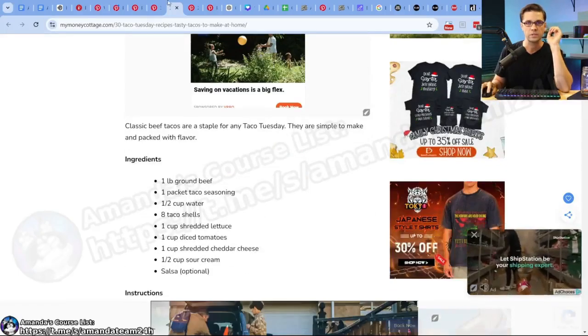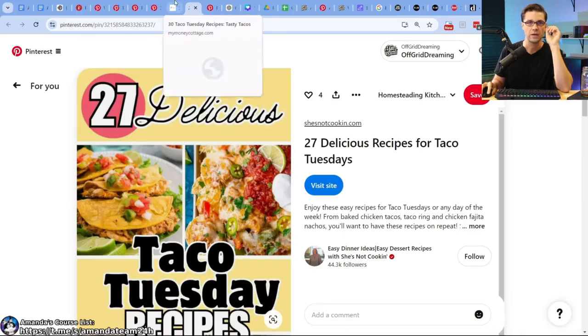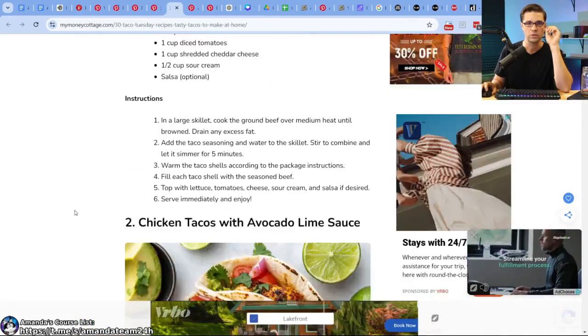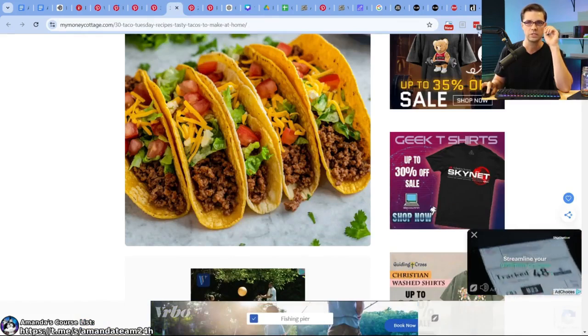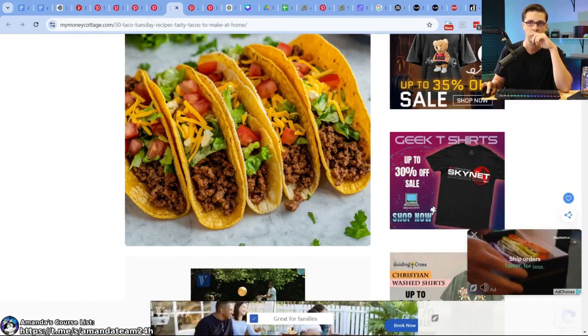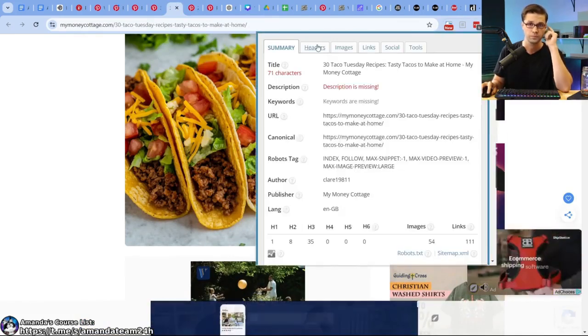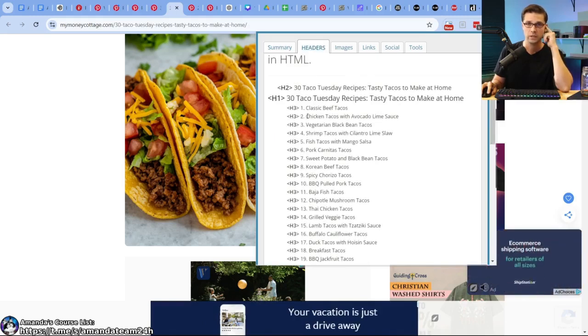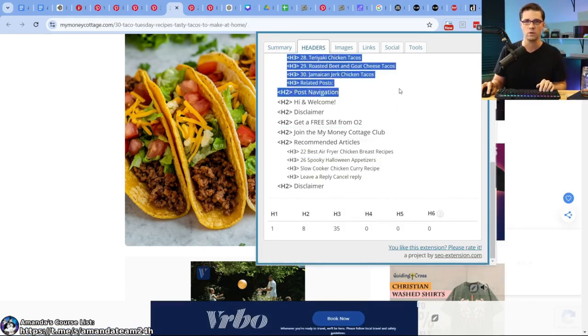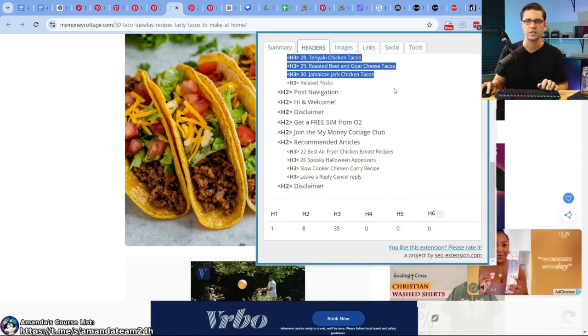Old school SEO tactics. I think my computer is lagging a little bit because of all these display ads that recipe blogs are so known to have. But basically what I want to do is this. I want to click this button up here, SEO Meta in one click. So it's a Chrome extension. Click headers, and then we're going to grab all of the different things that this person has created.